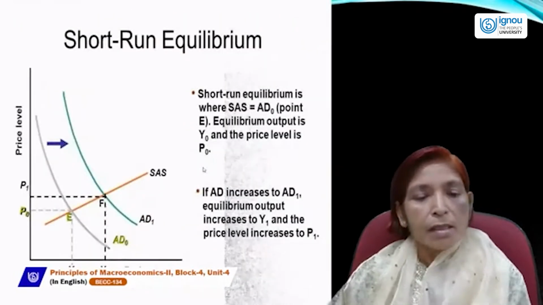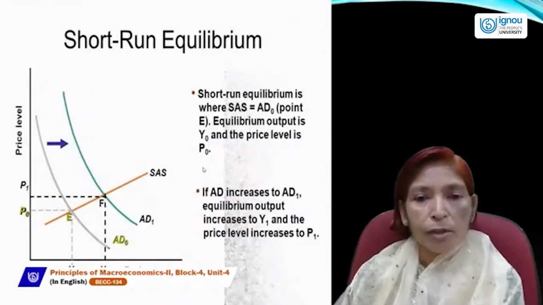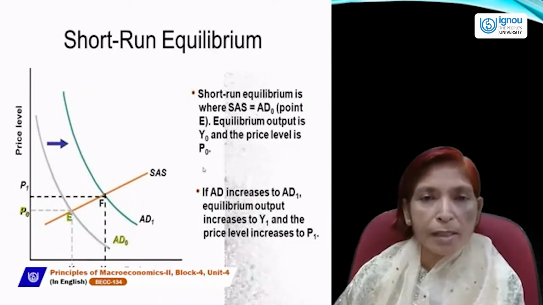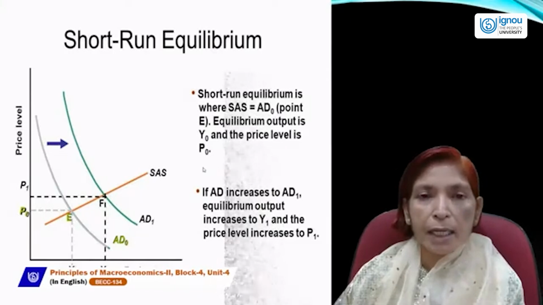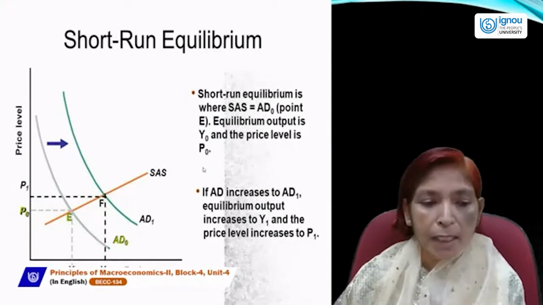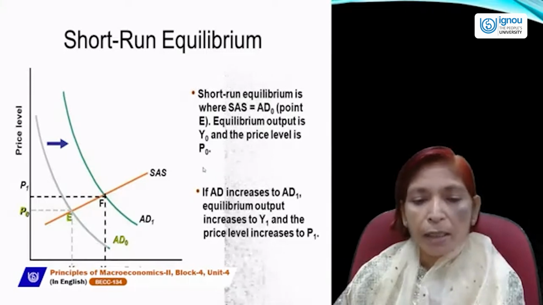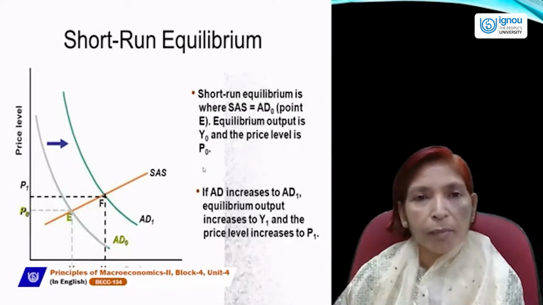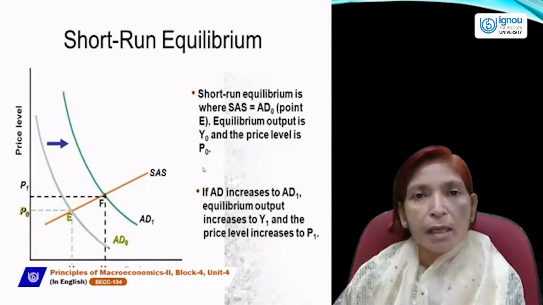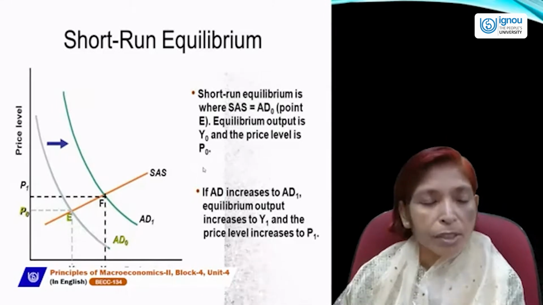Next, this is also the short run equilibrium. Short run equilibrium is always determined with the help of SRAS or SAS and AD, where both are equal. Short run equilibrium is determined. If aggregate demand increases, then the equilibrium price and equilibrium level of income will also increase, changing in a positive manner.